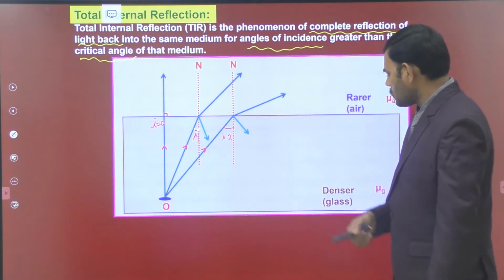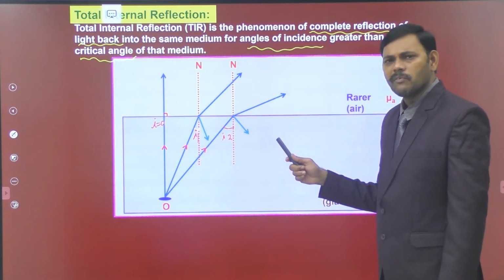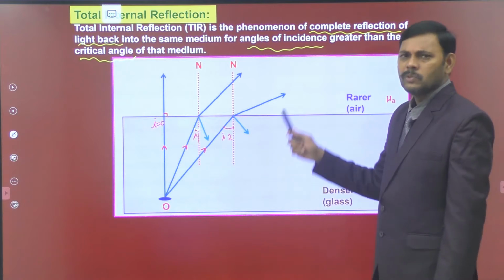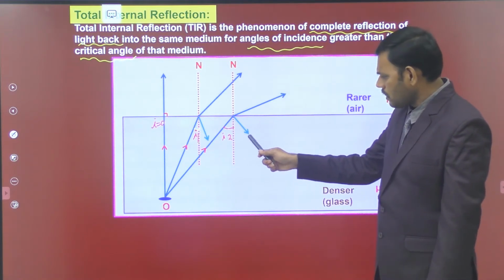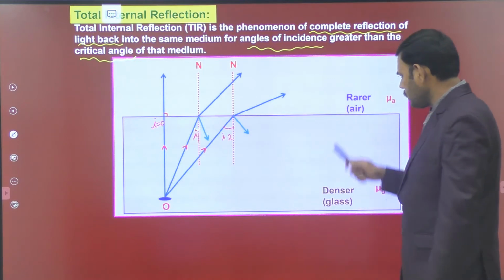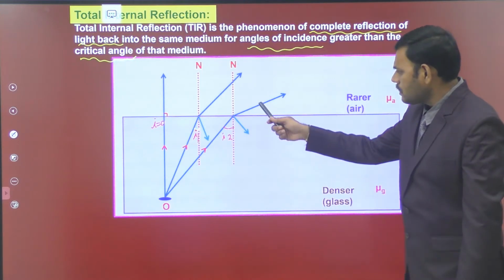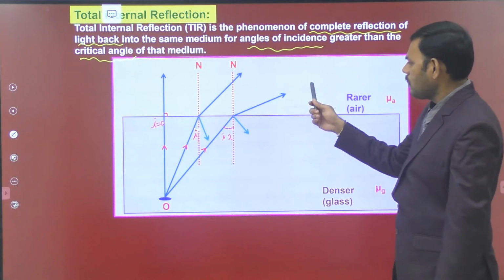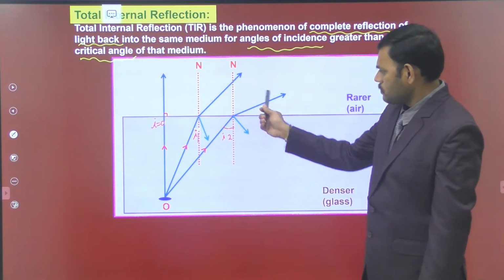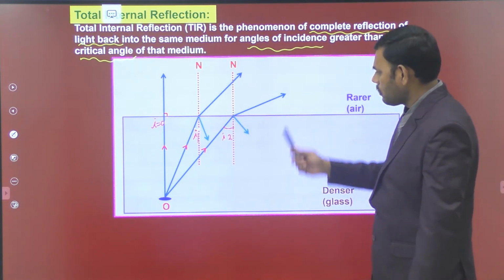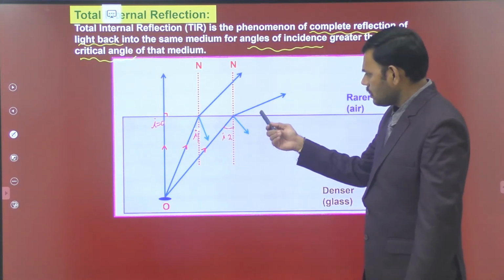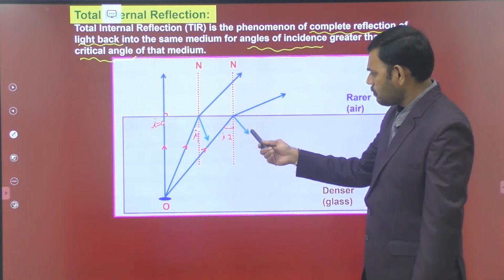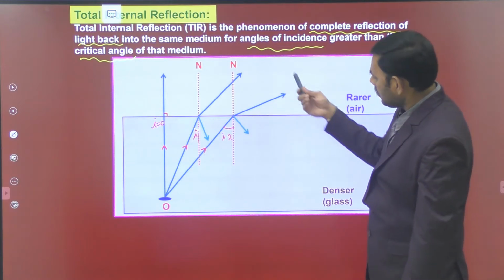One thing you must observe: light rays traveling from denser medium to rarer medium. Students, this is a very important point. When the light ray travels from denser medium to the rarer medium, it moves away from the normal in the rarer medium. As we increase the angle of incidence step by step, the angle of refraction also increases.